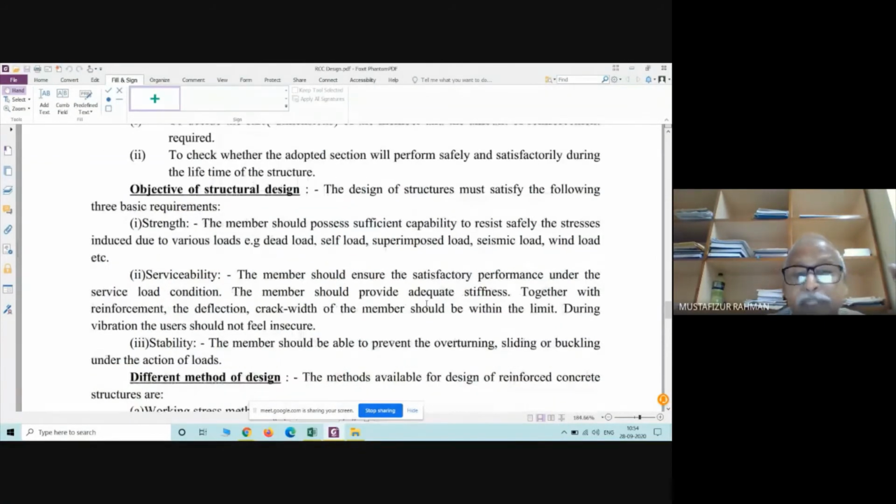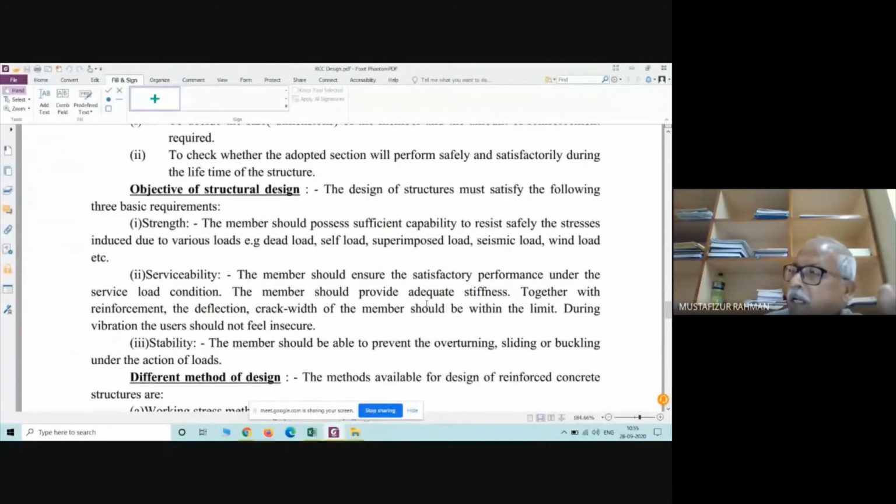There are 3 objectives: strength, serviceability and stability. You can say S cube or 3 multiplied by S. That means when you are going to design the member, we have to fix the member, this philosophy.